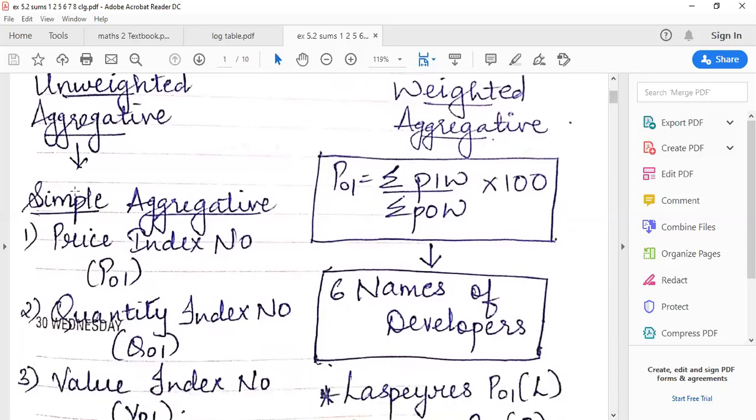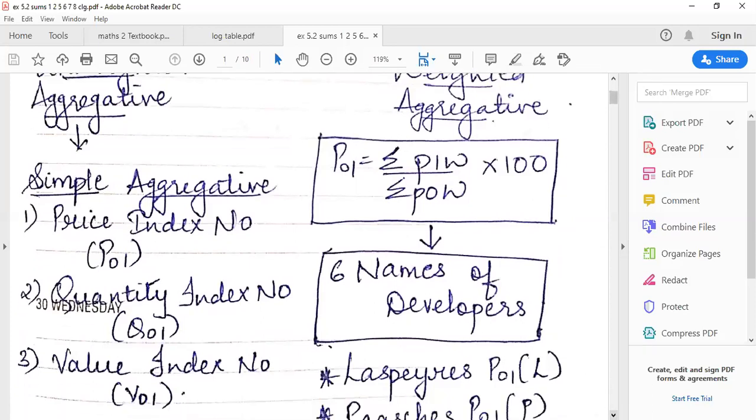We studied simple aggregative price index numbers. These index numbers are used universally, so there are no specific names given to them. Number one was price index number P01, quantity index number Q01, and value index number V01.